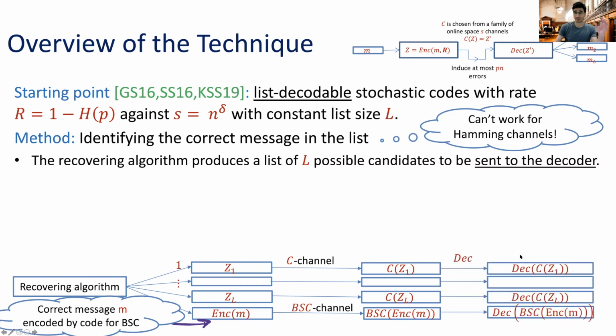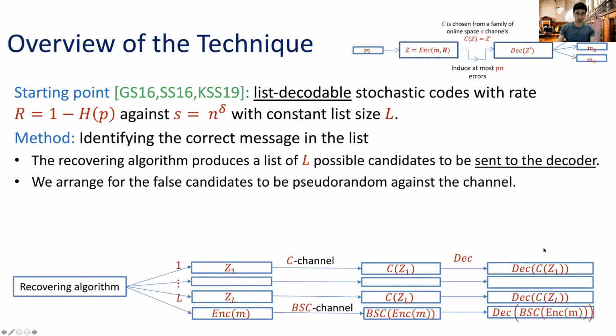And what we do here is we can now decode all of these candidates. And as you see here, when we decode all of these candidates, because we are now able to decode for binary symmetric channels, then we can actually recover the original message, even though for now we don't have any control over all of these candidates. So this is how you get list decoding.